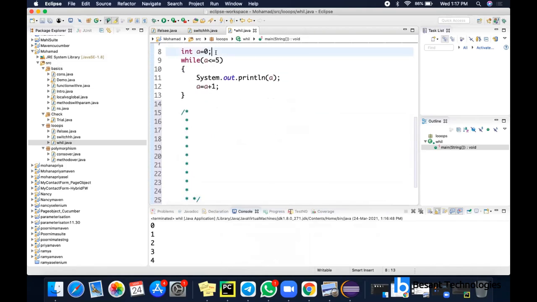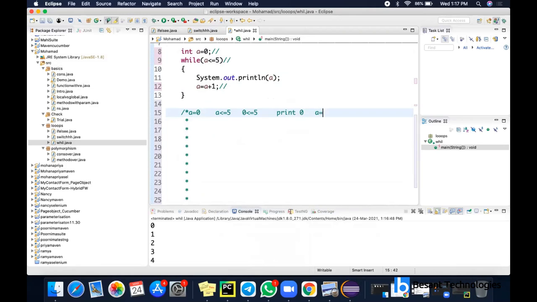So this part is the initialization part, this part is condition checking, and this part is the incrementation part. So let's start with A. I'm giving A equal to 0. I'm checking the condition A less than or equal to 5. That is, I'm checking whether 0 is less than or equal to 5. This is true, so it is printing A, that is 0.